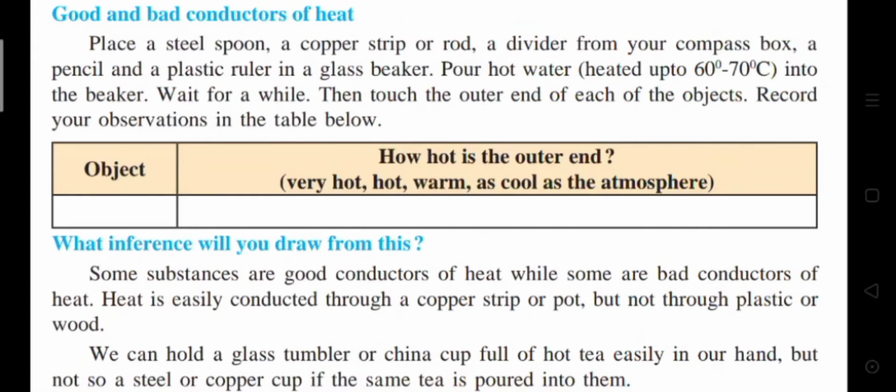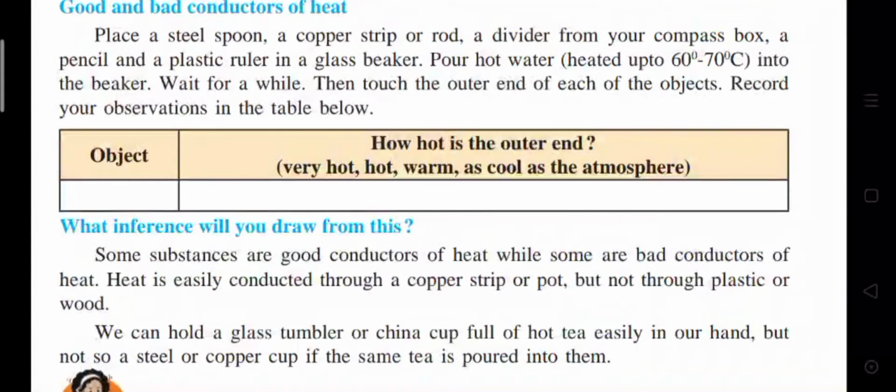Now let's look at the concept of good and bad conductors of heat. What is meant by good conductors of heat? Substances which conduct heat easily are called good conductors of heat. Example: copper, iron. Bad conductors: those which do not conduct heat easily are called bad conductors of heat. Examples: wood, plastic. Find out the objects from the given paragraph and fill the chart given below.